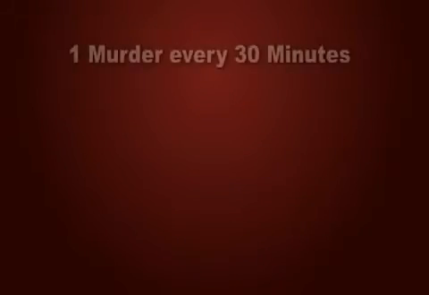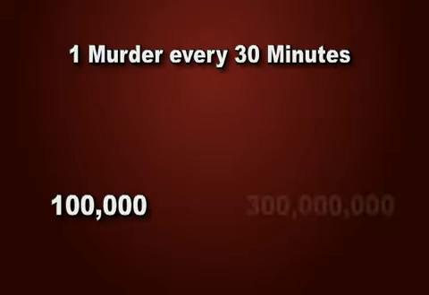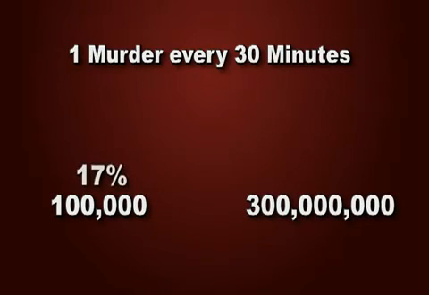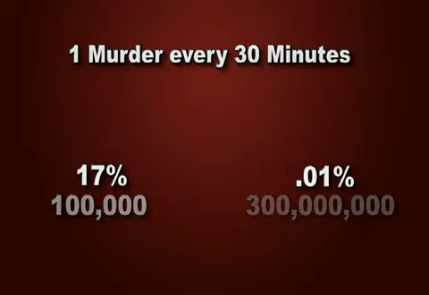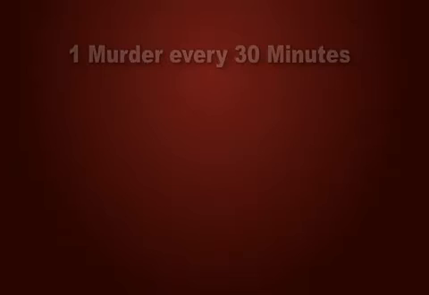For example, a death occurs every 30 minutes is much worse for a city of 100,000 people than a country of 300 million. One would represent 17% of the population, while the other 0.01%. The loss of life is tragic. As a large society, we have to make difficult decisions based on complicated sets of values within the bounds of limited resources. If we wanted to look at these numbers again, it would be better to frame them with some other numbers for comparison.